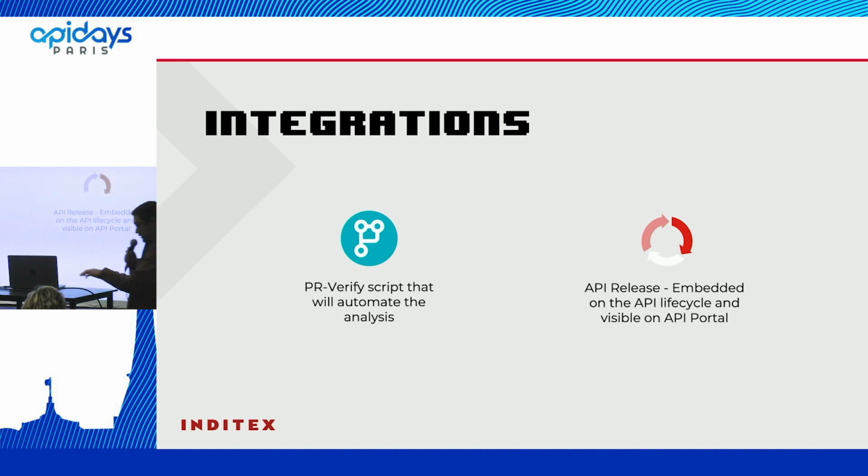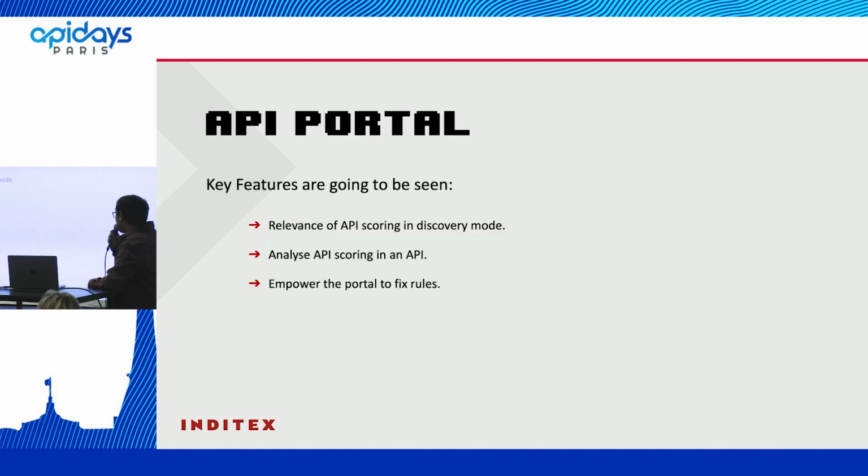Okay, that's the moment for my product, the API portal. What are we going to see in the API portal? First of all, I believe that if we are here, most of us know what an API portal is. It's the storefront for all our developers. And I don't know if you can imagine, but now in Inditex we have around 1,500 APIs. It means the API portal is very important.